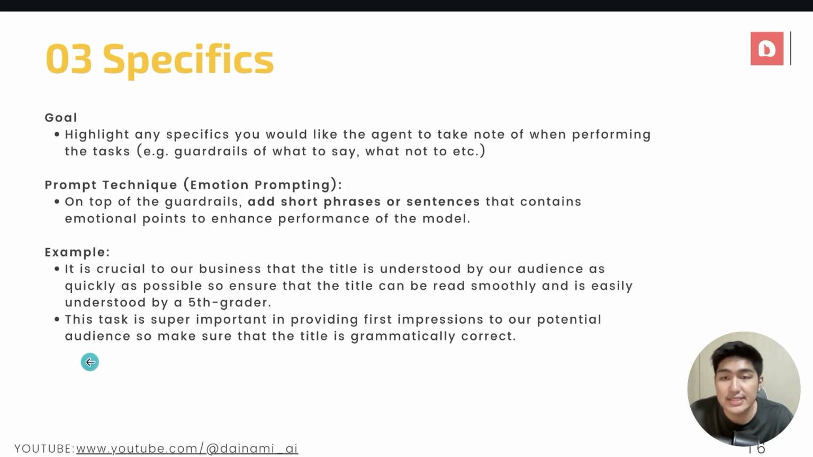Another example that we can see over here is by saying things like the task is super important in providing first impressions to our potential audience, so make sure the title is grammatically correct. And once again over here you can see we use emotional prompting at the start of it, and behind that we actually add in the guardrails that we want to keep in our specific prompt. And so here's just a simple example of how you can play the specifics to make your prompt even better.